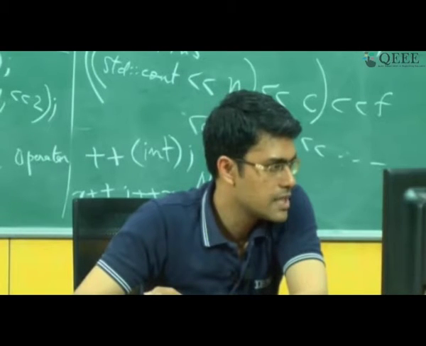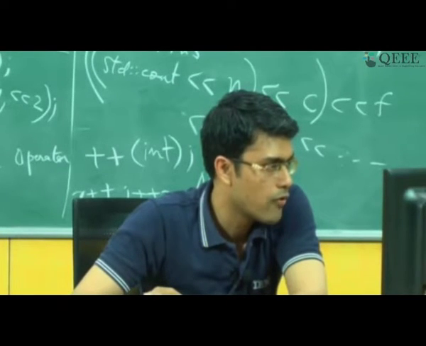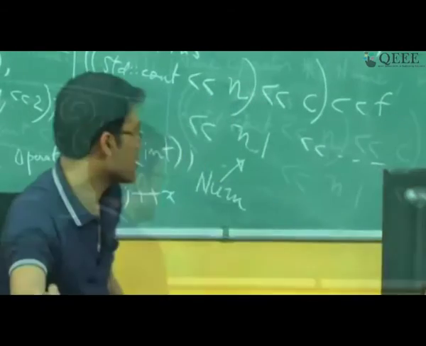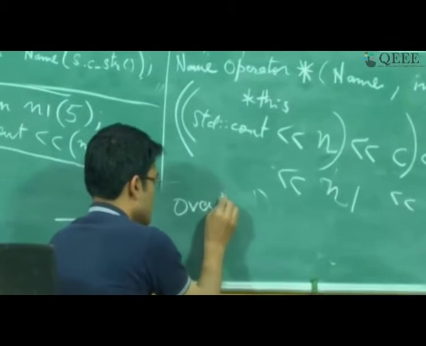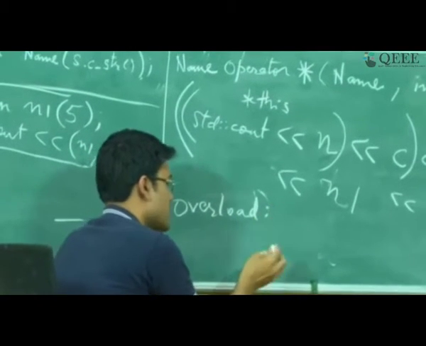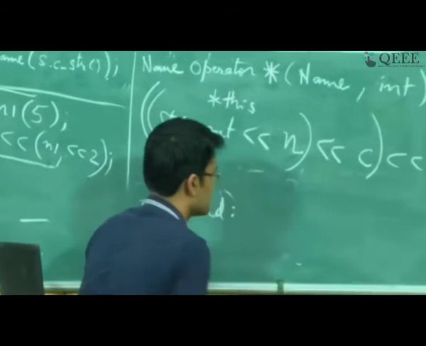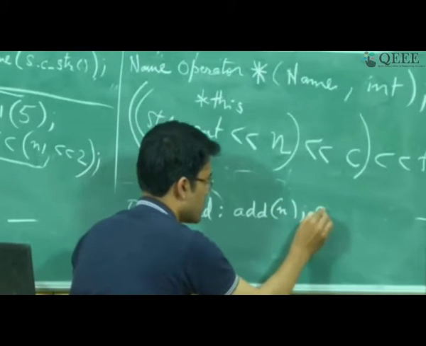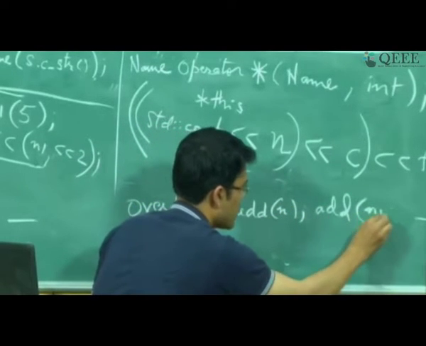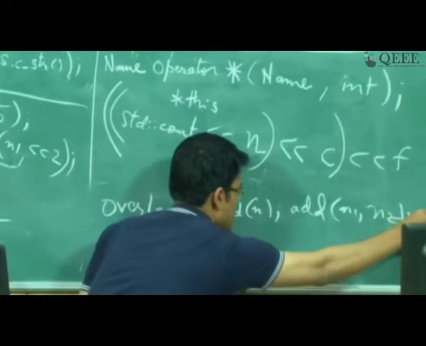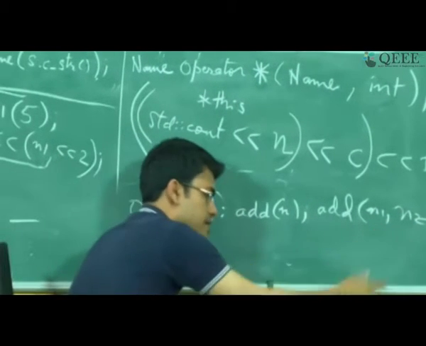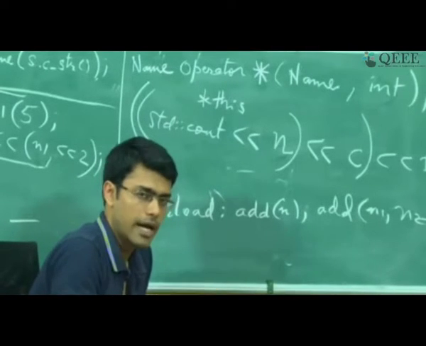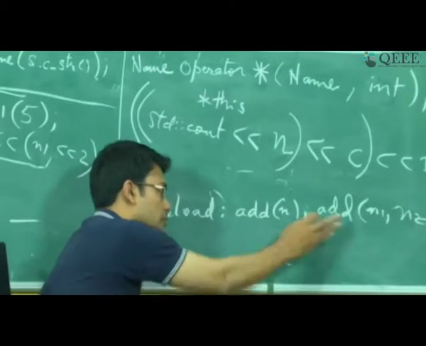There is a question from GHRCE: what is the difference between an overloaded function and an overridden function? So again, as we were discussing, in case of overload, you will have, let us say, add n available. Similarly, you can have add n1, n2 and so on. These different functions are available to you, right, and you can invoke them in arbitrary order at arbitrary places.